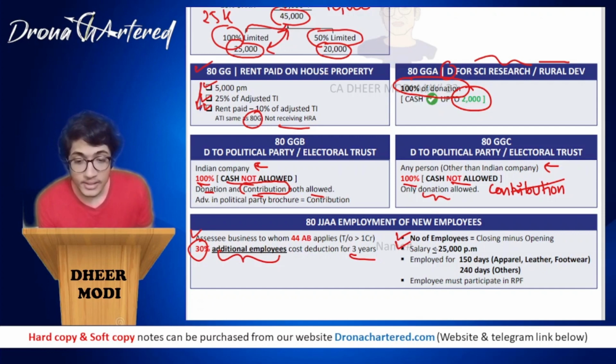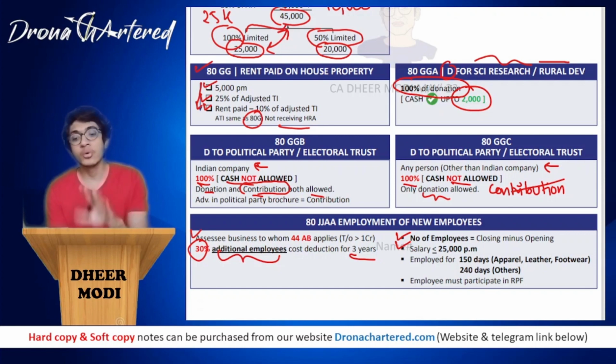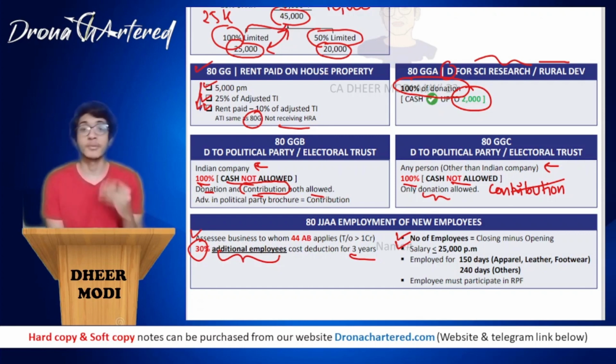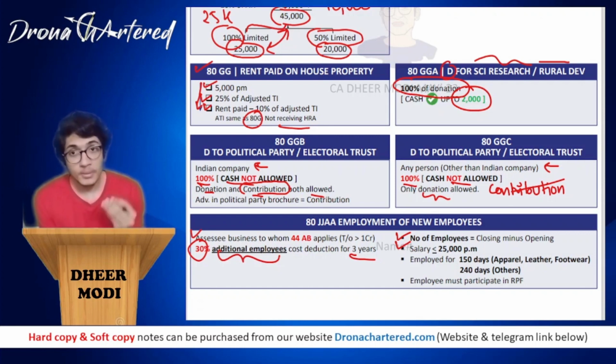Your salary will be less than or up to 25,000. That is, these employees that are there, their salary should be maximum 25,000 per month. Only then they will be allowed a deduction under this section, because the government wants that more unskilled people be employed, so that there is more employment generation. So you will get it only and only if their salary is less than or up to rupees 25,000 per month.